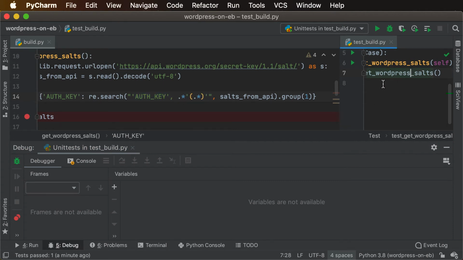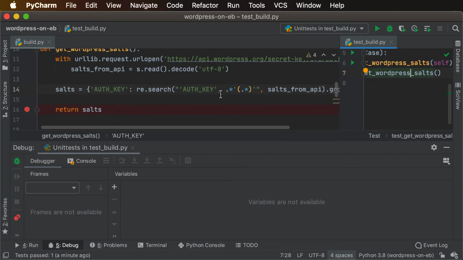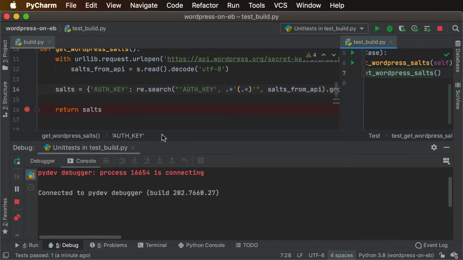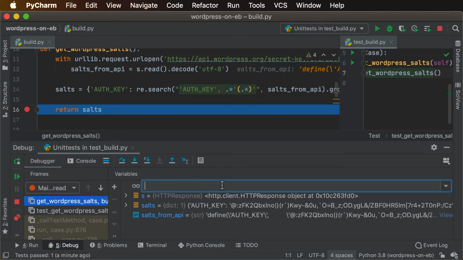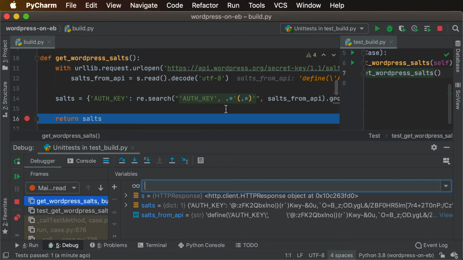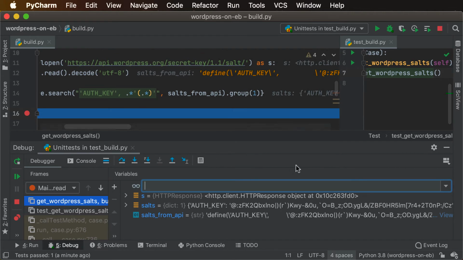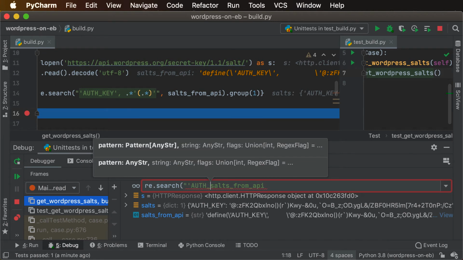So let's just double check real quick. So we run through our debug session. Let's add a new watch here. So we are trying to get that auth key below.